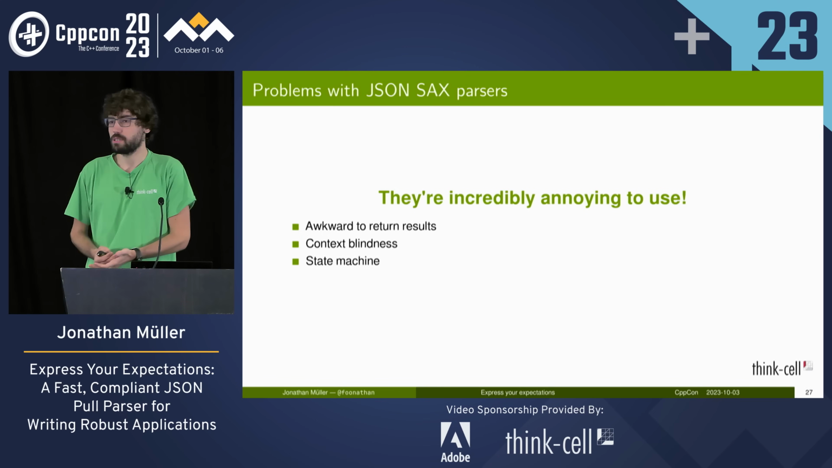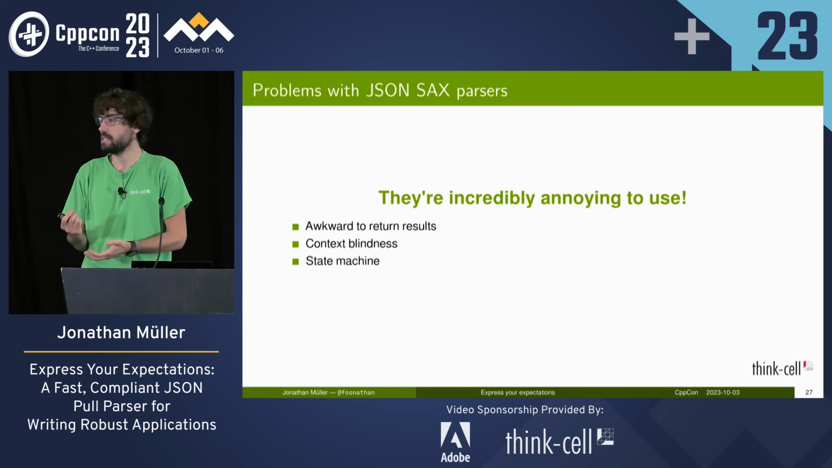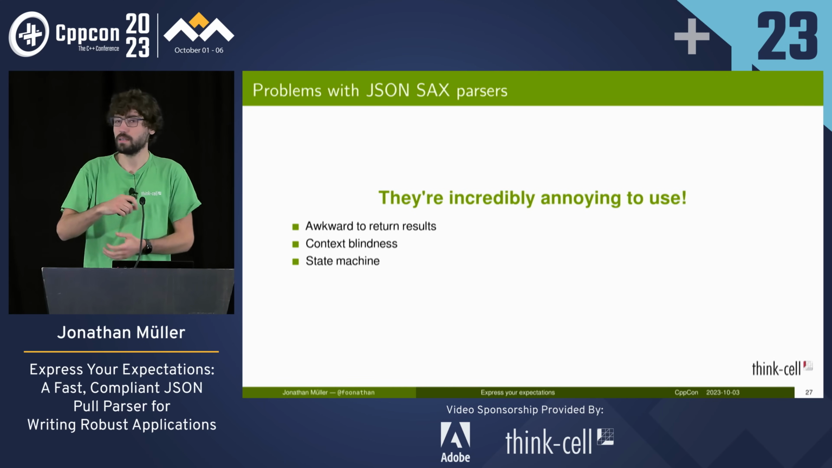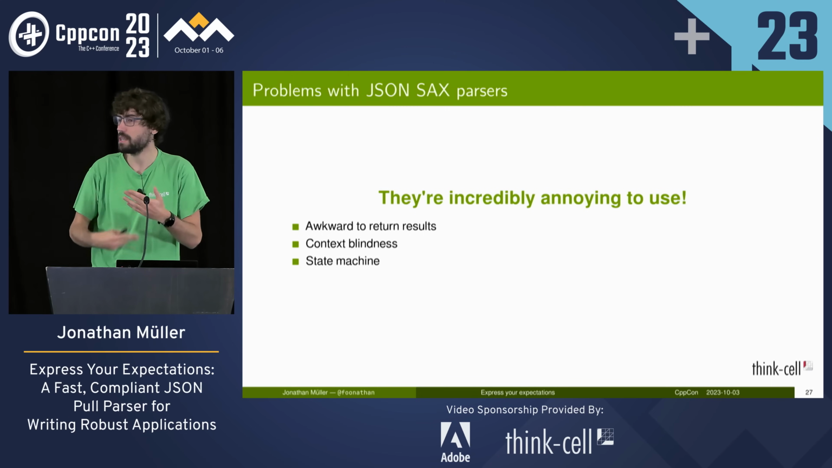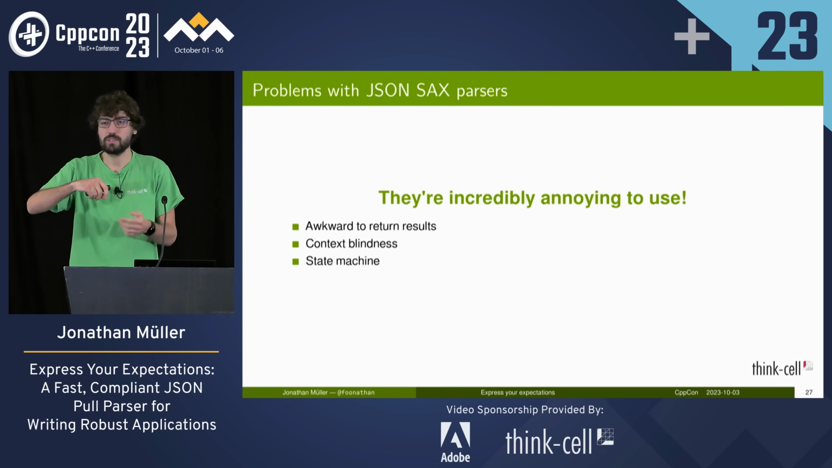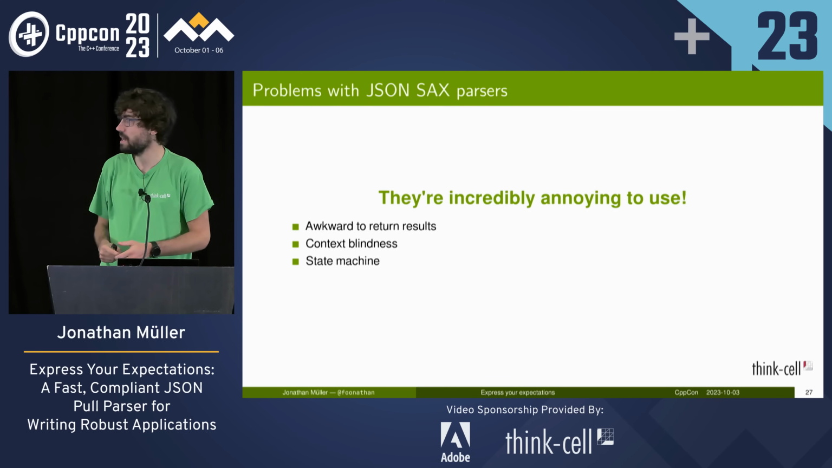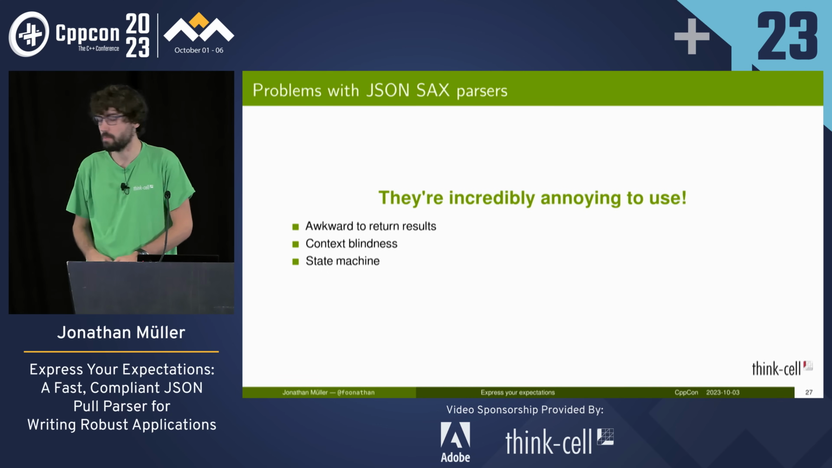It's also really awkward to return results, because if the handler wants to return some data, that is returned to the parser. And then we're in the middle of parsing JSON, and we also got some random data from our handler, and the parser can't really handle that. So we need to store the data in our handler and then return that at the end. It's just not really nice to use.